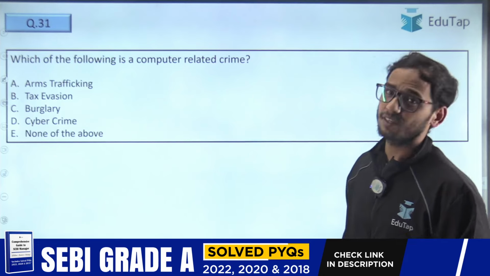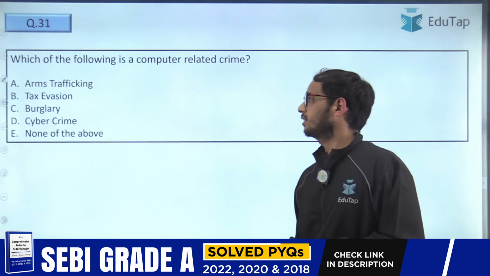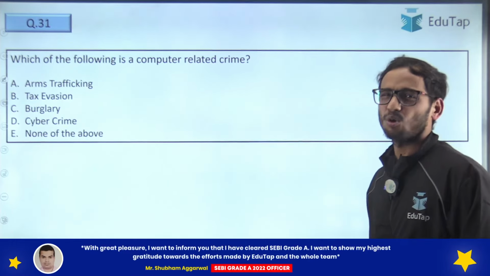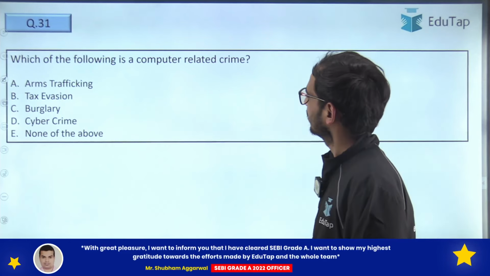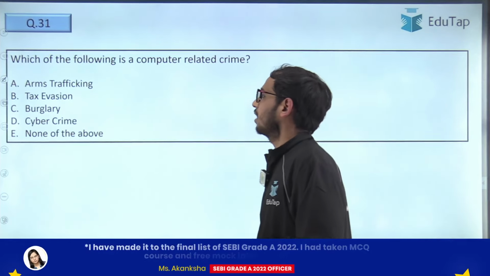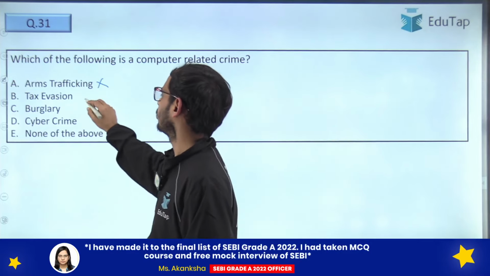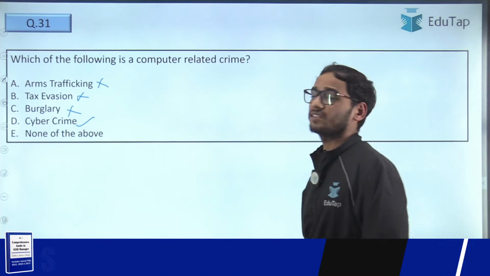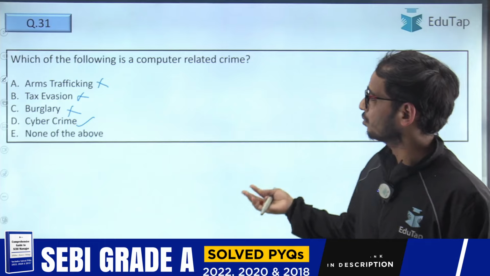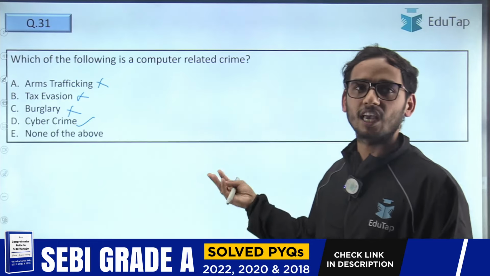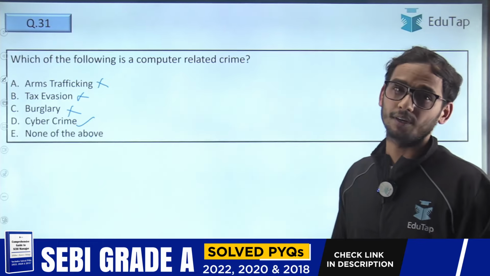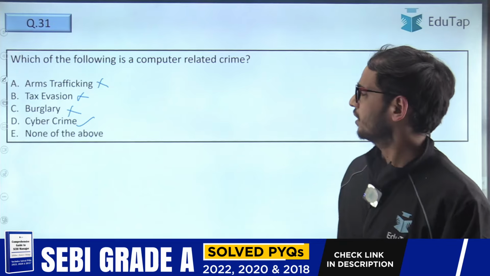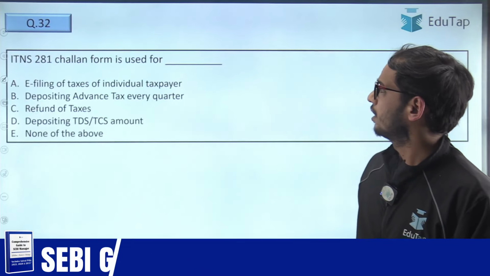Let's move ahead with the 31st question of the day. That says, which of the following is a computer related crime? Again, not a very conceptual question, a theoretical question. Arms trafficking, obviously no. Tax evasion, no. Okay, cyber crime is the correct answer. It was a very easy question, right? So nothing to explain here. Cyber crime is the computer related crime, as the name suggests. Okay, let's move ahead.